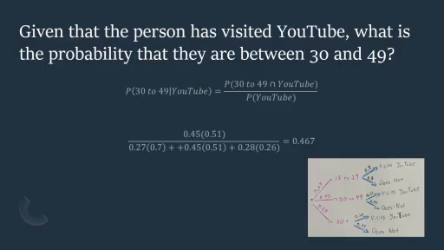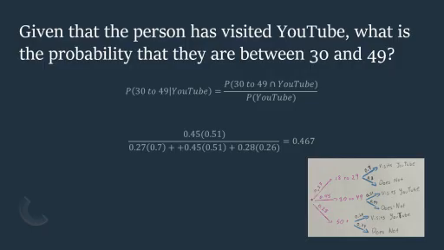If you know a person has visited YouTube, what's the probability of them being between the ages of 30 and 49? So you would want to find the probability of a person that is 30 to 49 visiting YouTube. So you would do your 0.45 times 0.51, and that would be divided by the probability of all the people visiting YouTube, which was the one that we found before, which is 0.49.